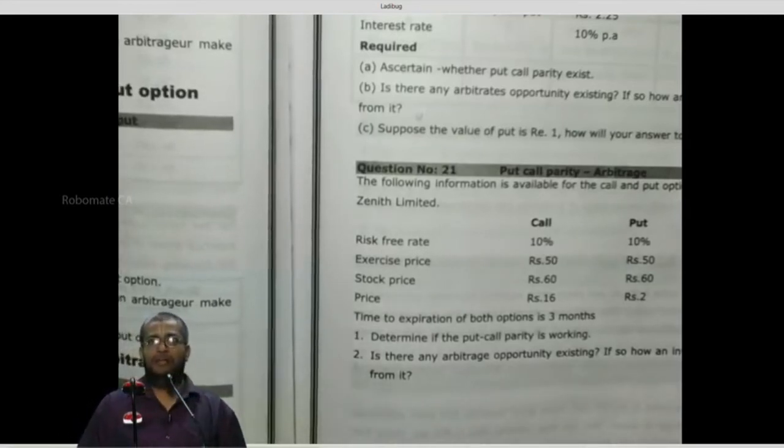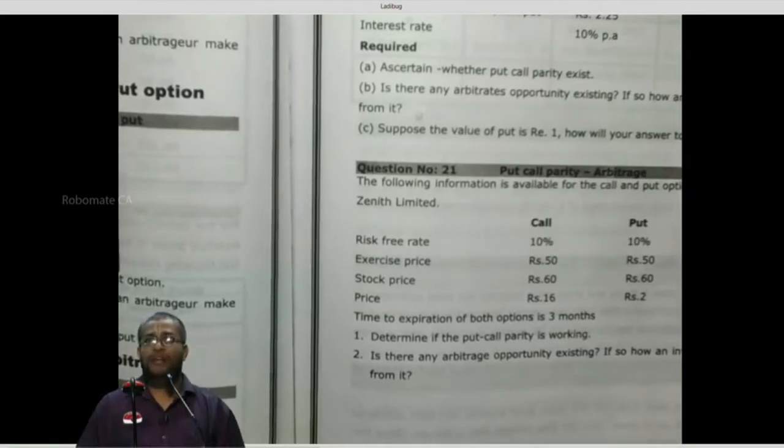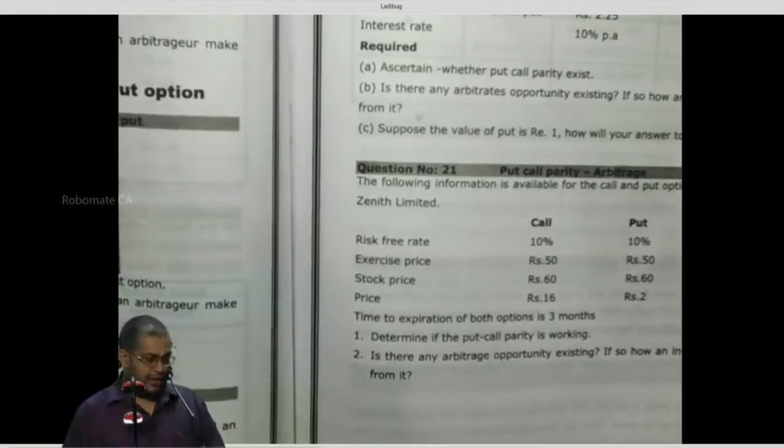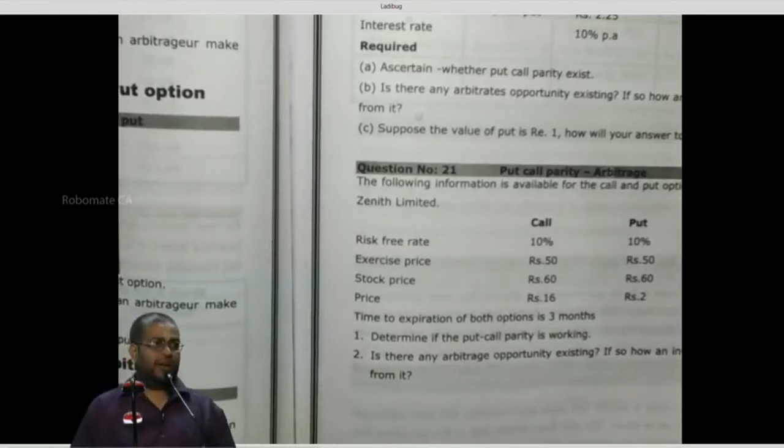So 400 into e power minus 6 by 12 into 0.05, which is equal to 400 into e power minus 0.025, as 0.05 into 6 by 12 is 0.025.